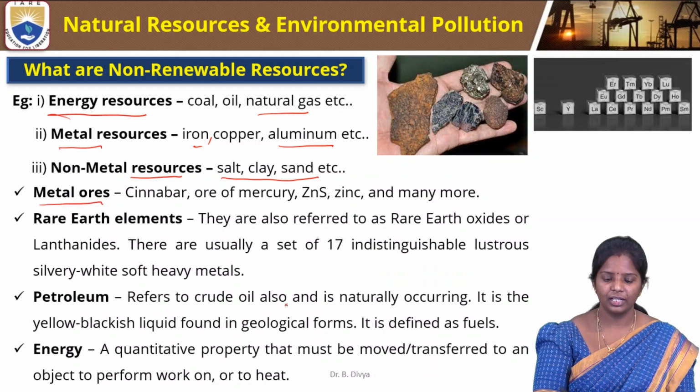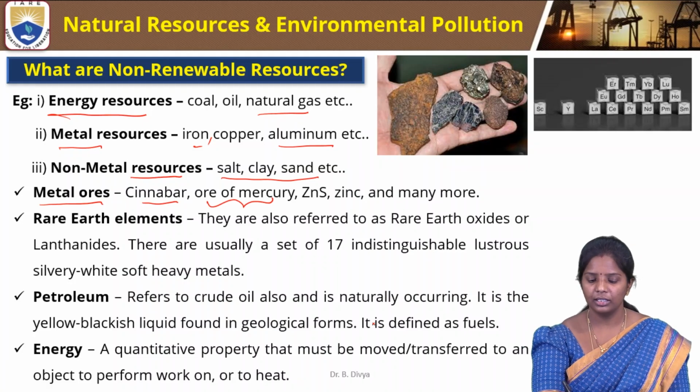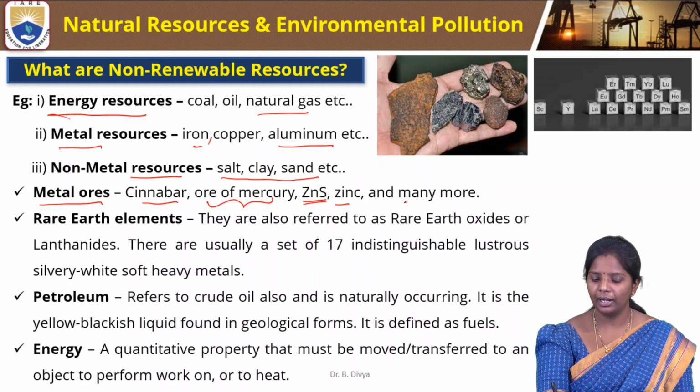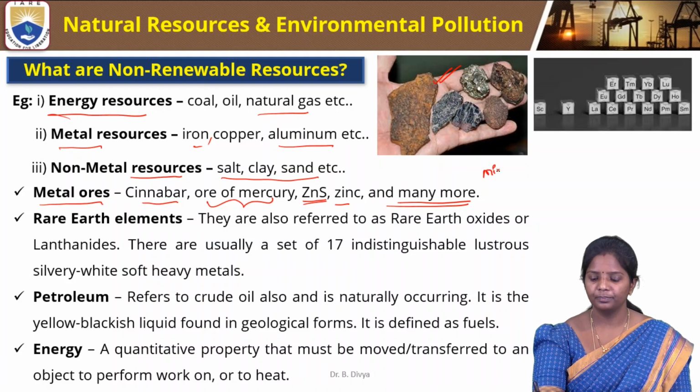Metal ores, for example cinnabar, the ore of mercury, zinc sulfide, zinc and many more, are available in nature. After mining they are available in ore form.